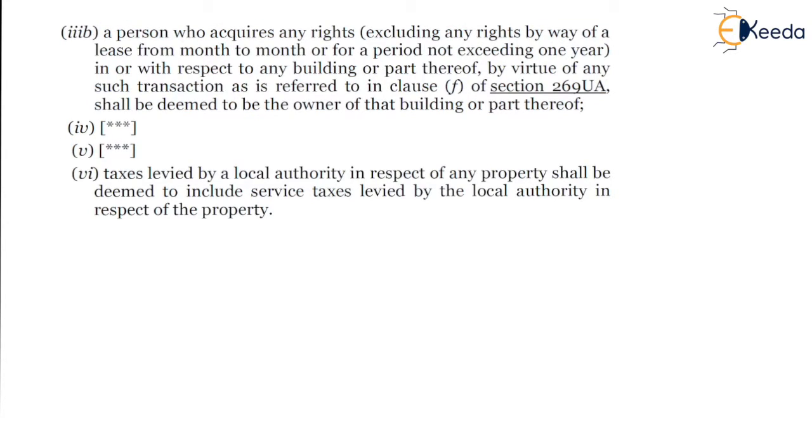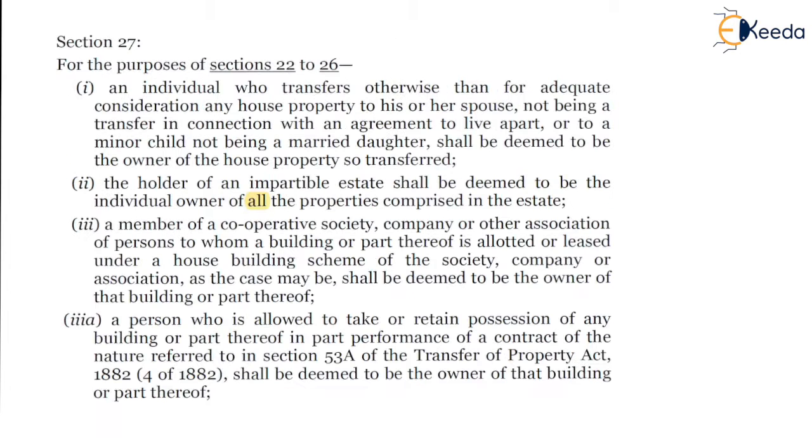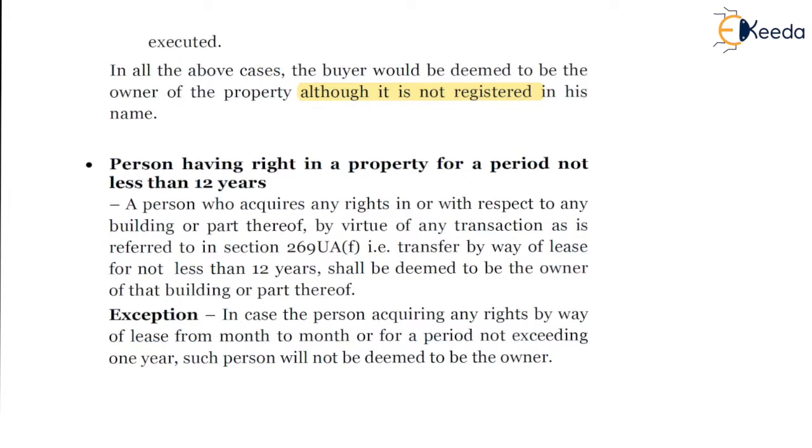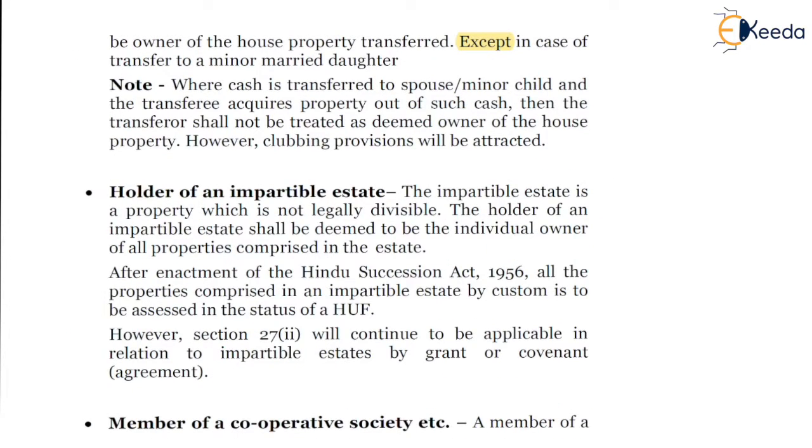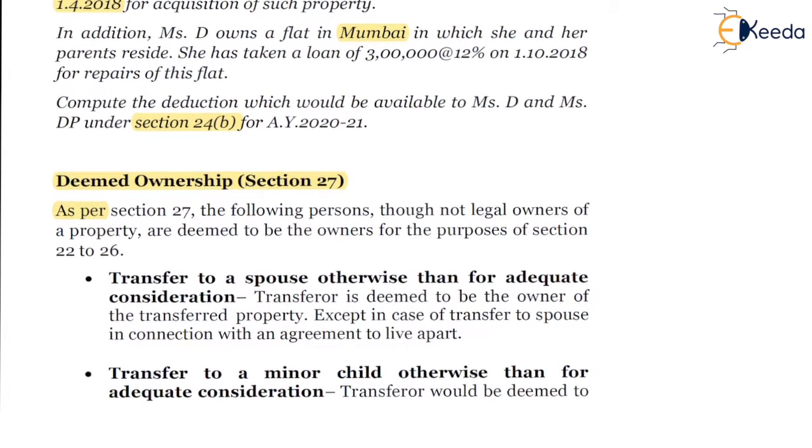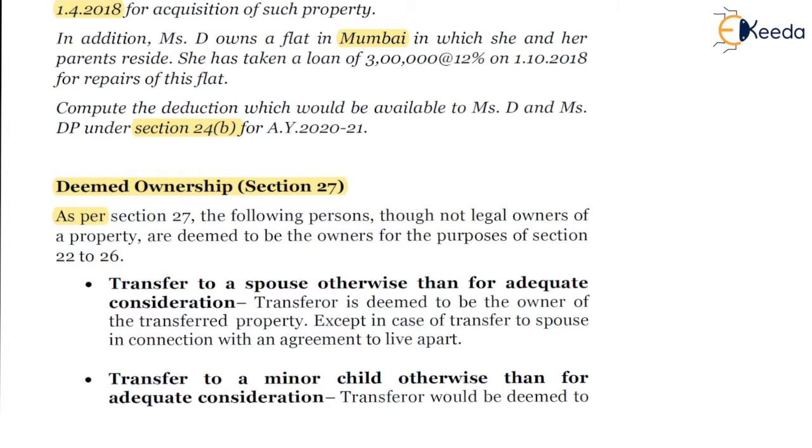So in this section we have studied who will be deemed to be owner under section 27.